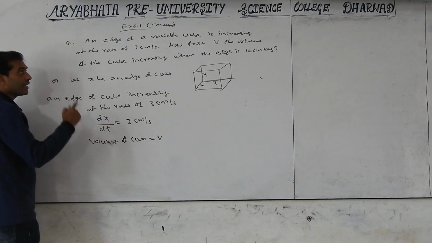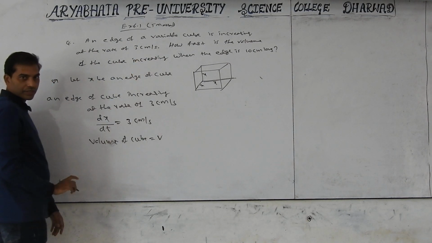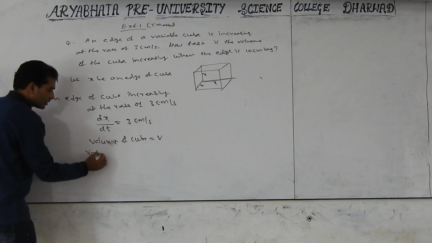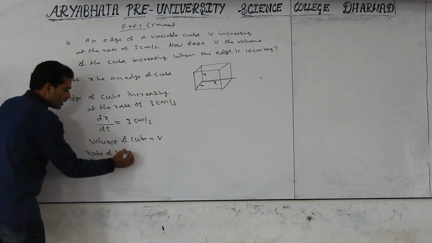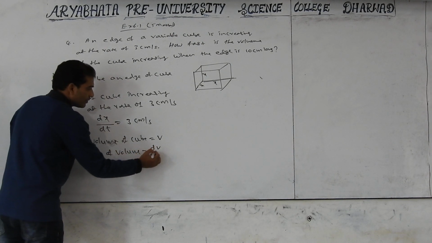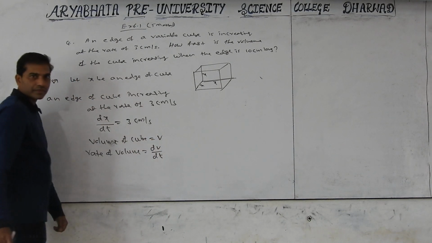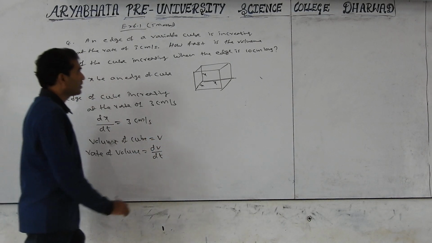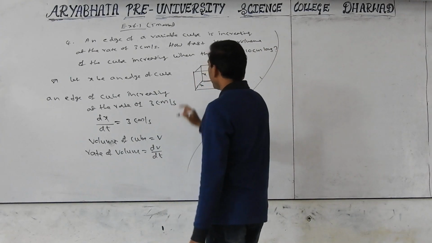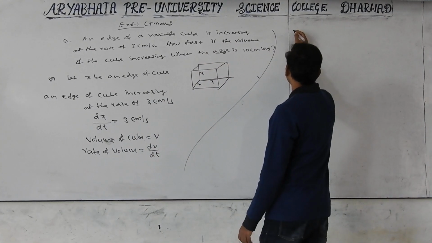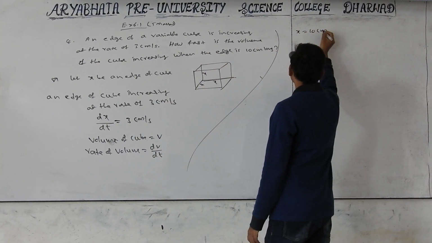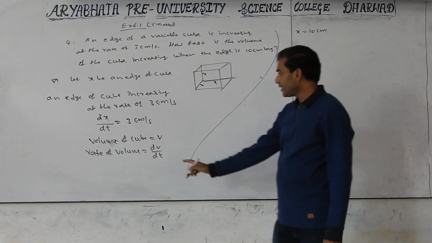So the rate of volume equals dV by dt. And the given x is equal to 10 centimeter, right? So we should find dV by dt.